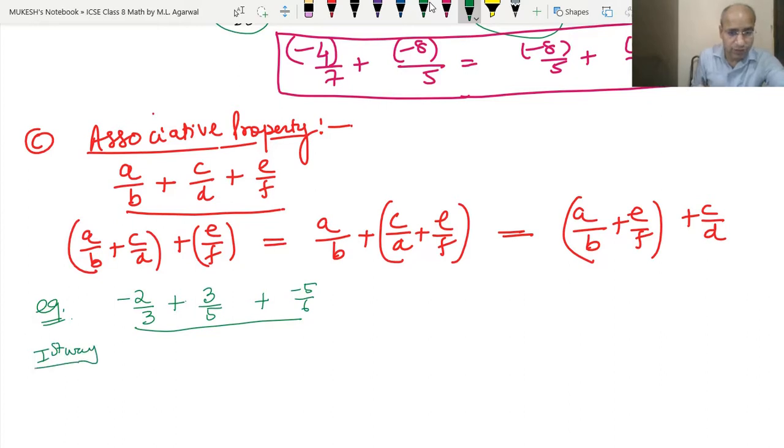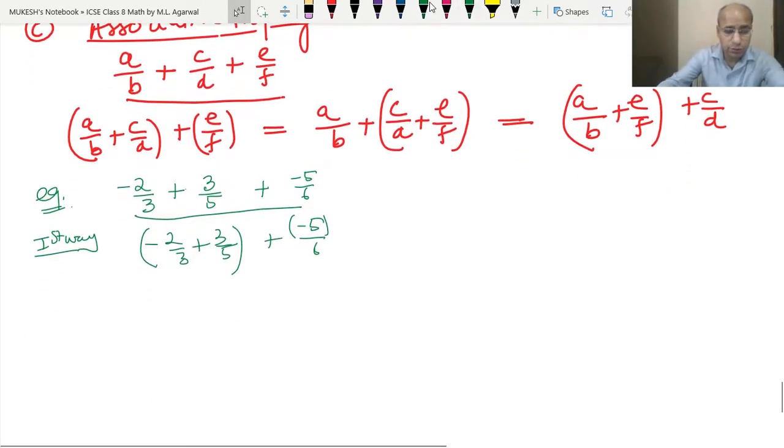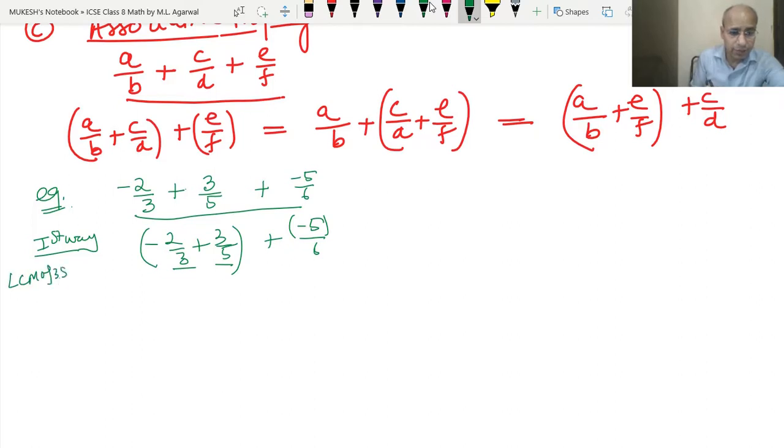In the first way, we add minus 2 upon 3 and 3 upon 5 first, then the result will be added to the minus 5 upon 6. For this, first we need to take the LCM of 3 and 5. LCM of 3 and 5 will be 3 into 5, means 15, because both are prime numbers.